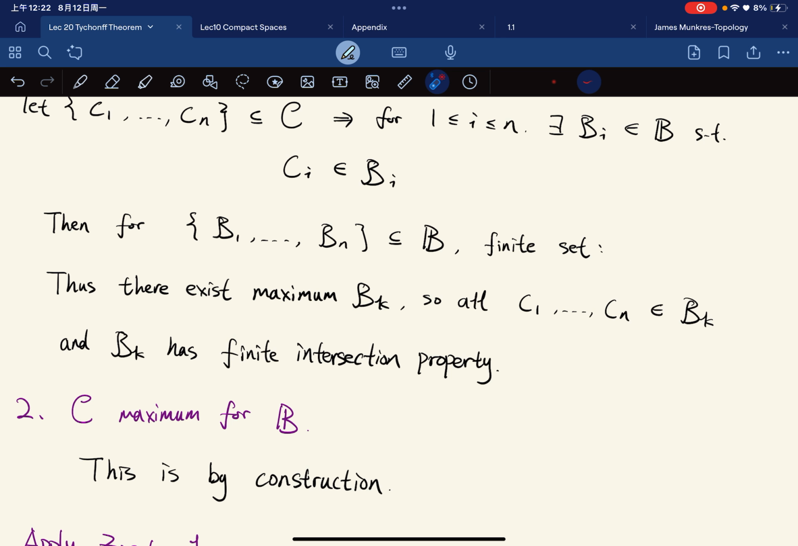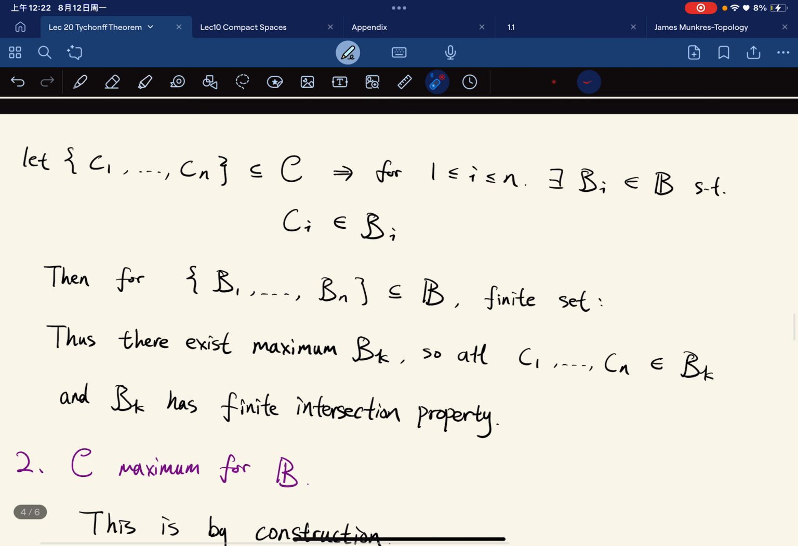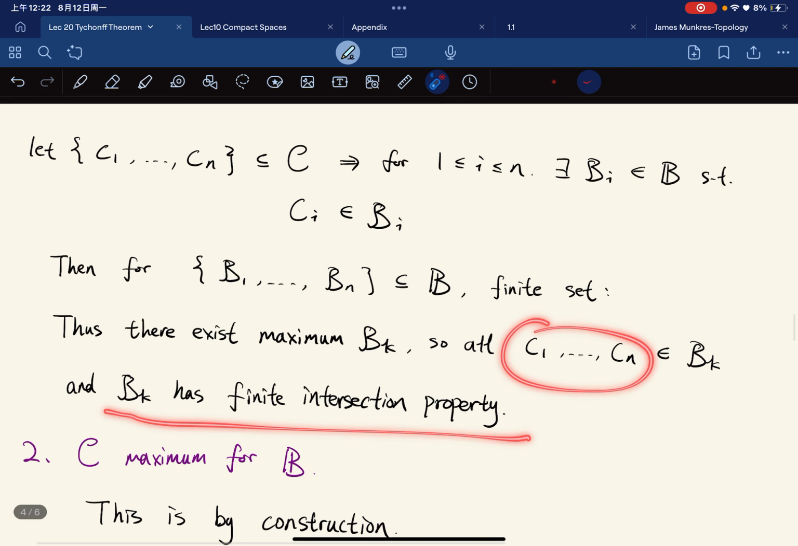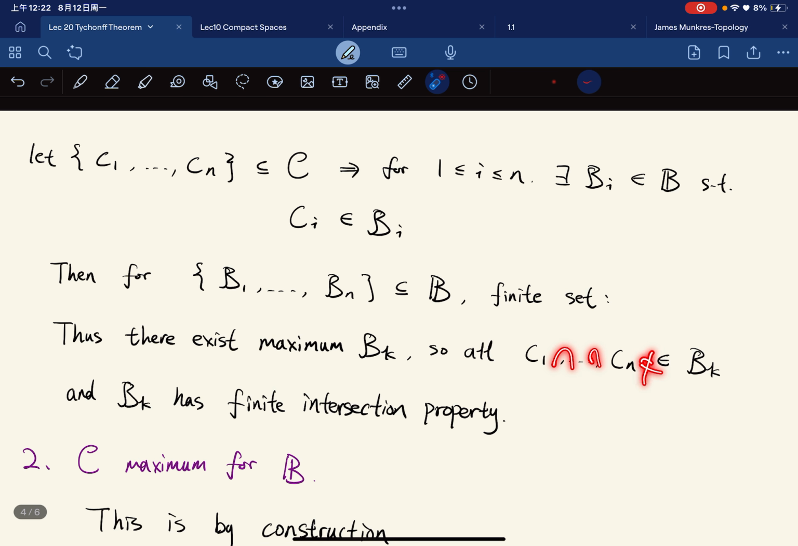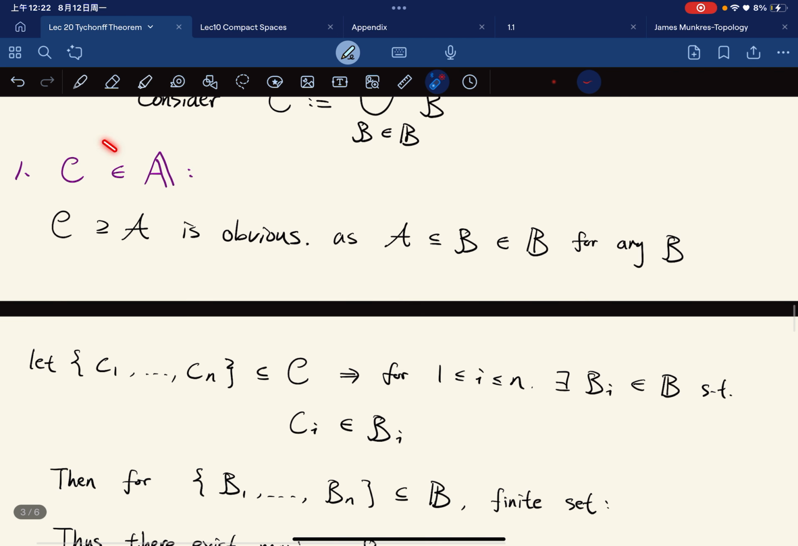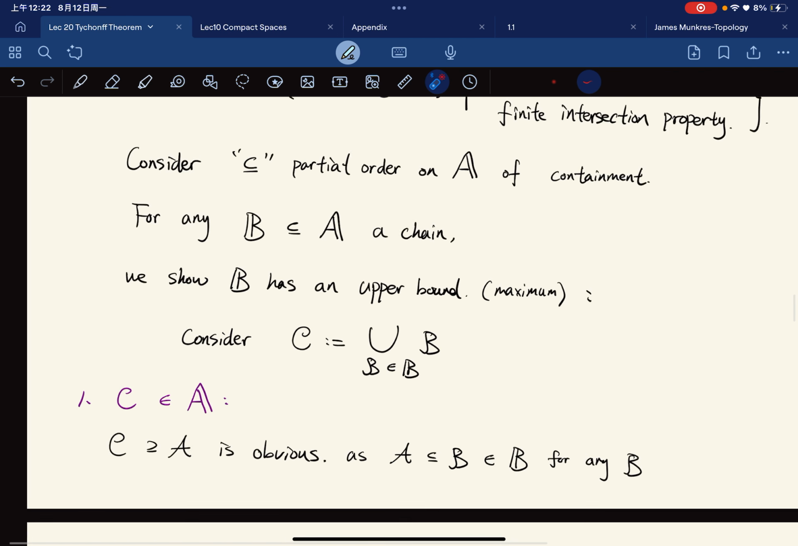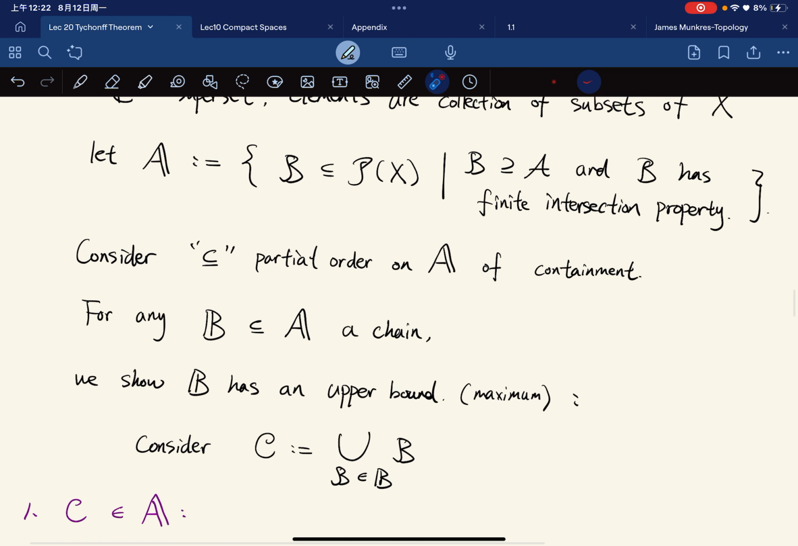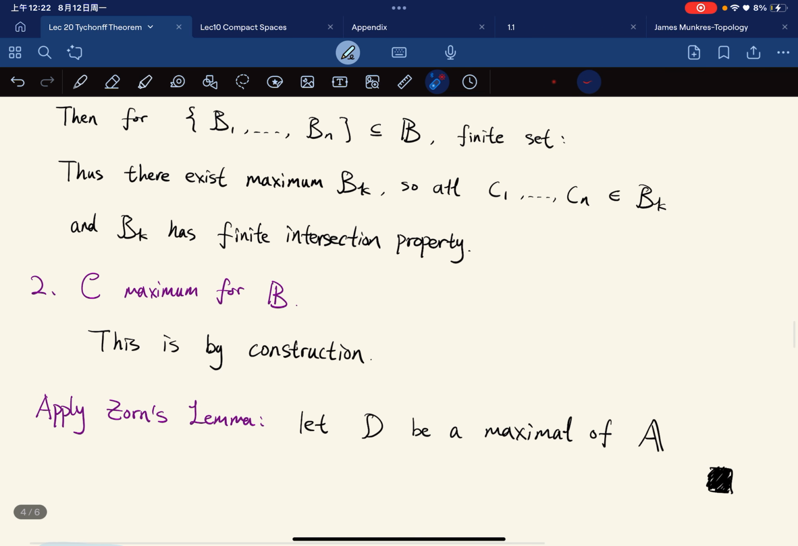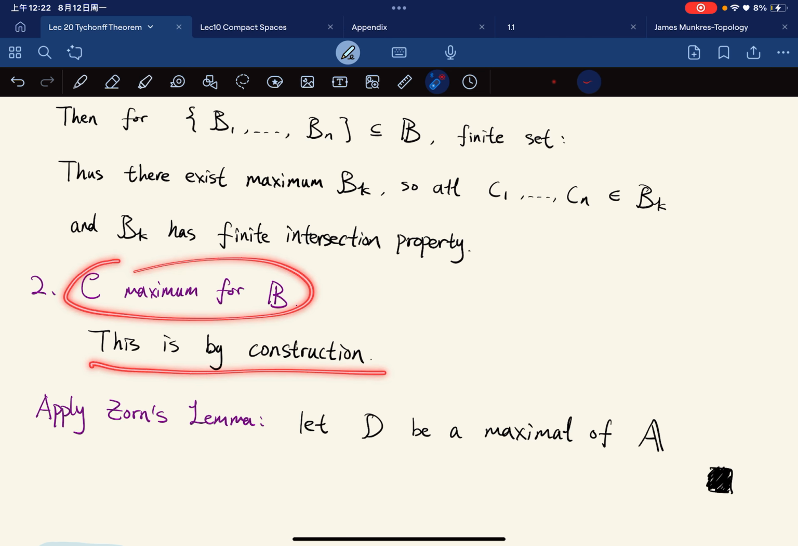So which means that if there's a maximum, then all the C1 to Cn are in this maximum. And we know that this has the finite intersection property, which means that their intersection is not empty, right? So C has the finite intersection property, so C is in A. And second of all, C is the maximum for B. This is by construction, right?